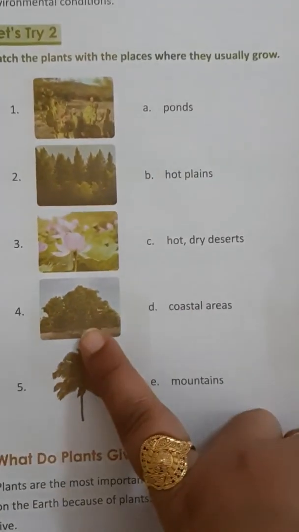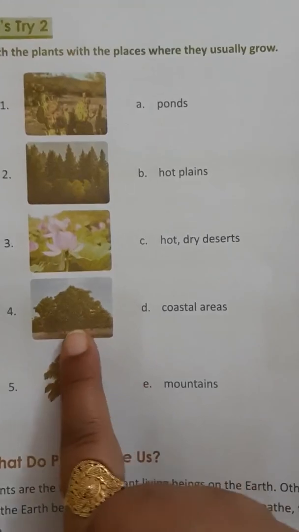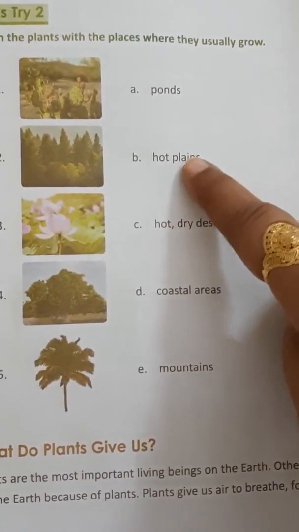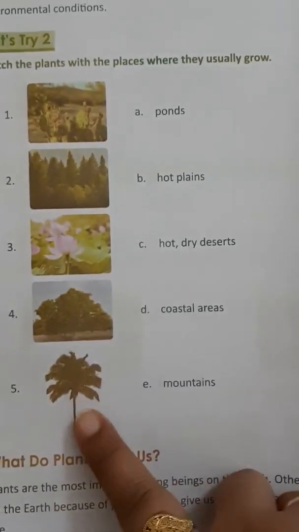Okay, then this is a land or terrestrial plant. This grows in hot plains. Okay, so we can match B with the terrestrial plant.